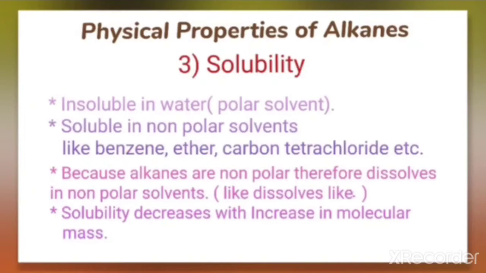That's why non-polar alkanes dissolve in non-polar solvents, and the solubility decreases with the increase in the molar mass. So we can say that the lower members are more soluble than the higher members.